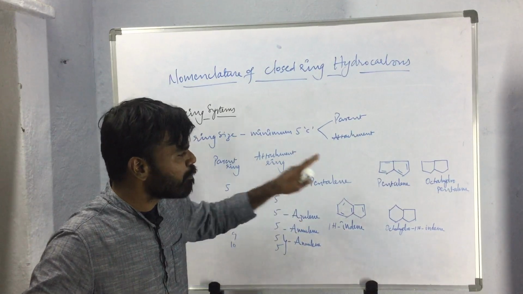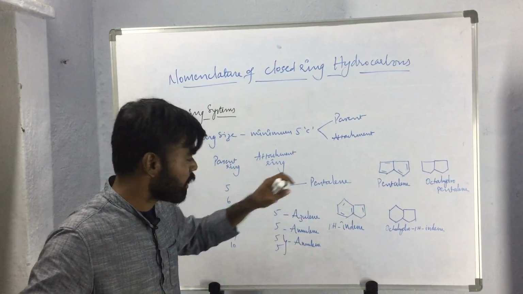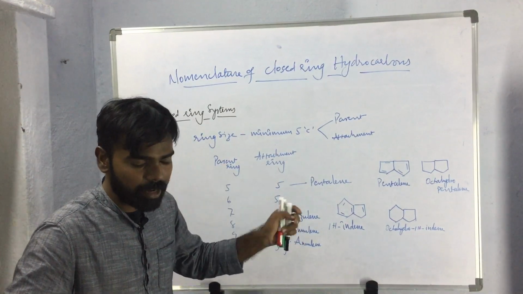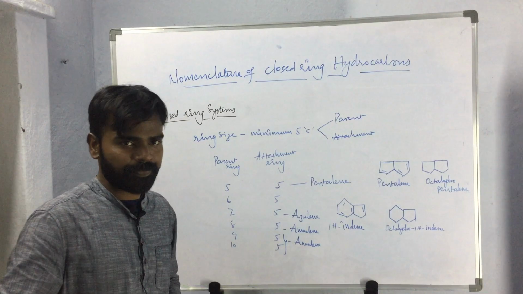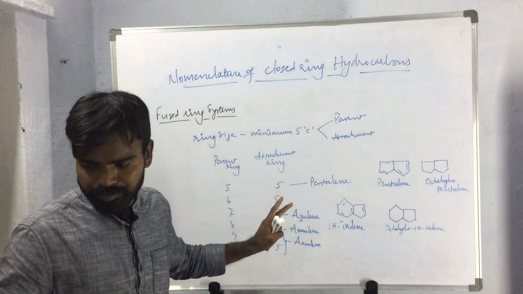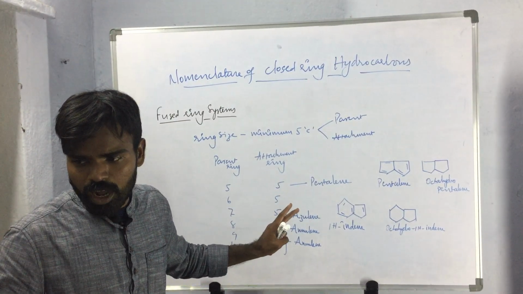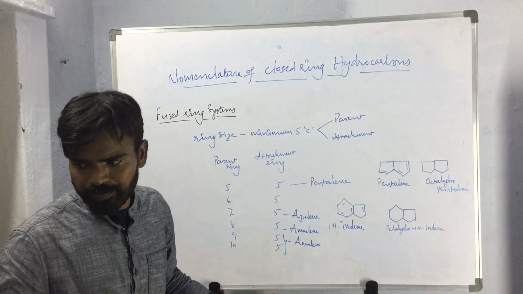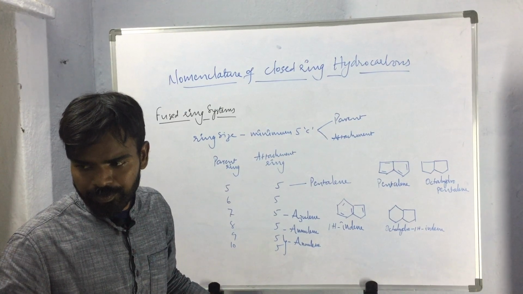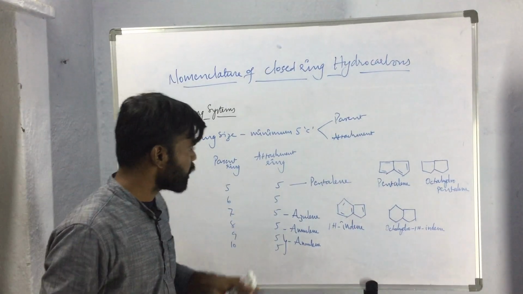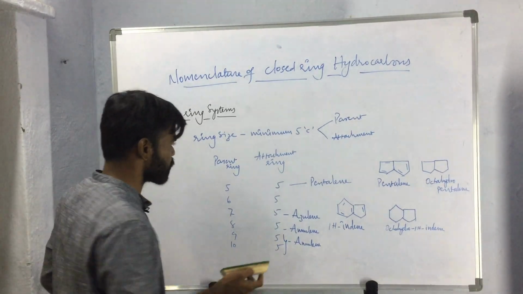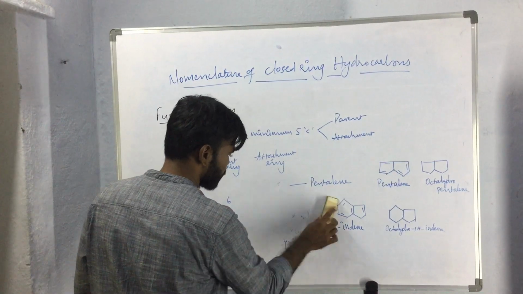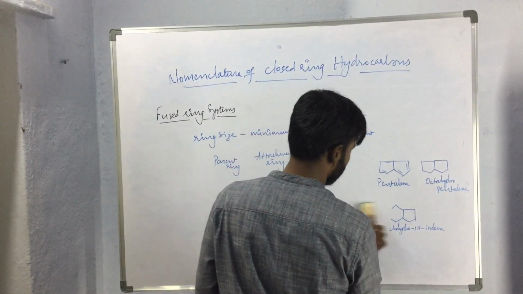So these are the parent names for the compounds in which the attachment ring is containing 5 carbon atoms and the parent ring is having 5 and more than 5 carbon atoms. So these are the parent names given for those compounds. Then what if this parent ring contains 6 carbon atoms? Attachment ring contains 6 carbon atoms. How to name such compounds?